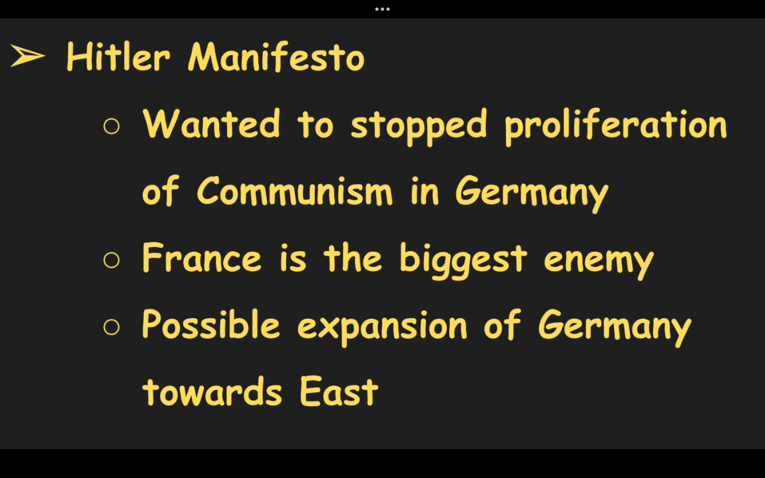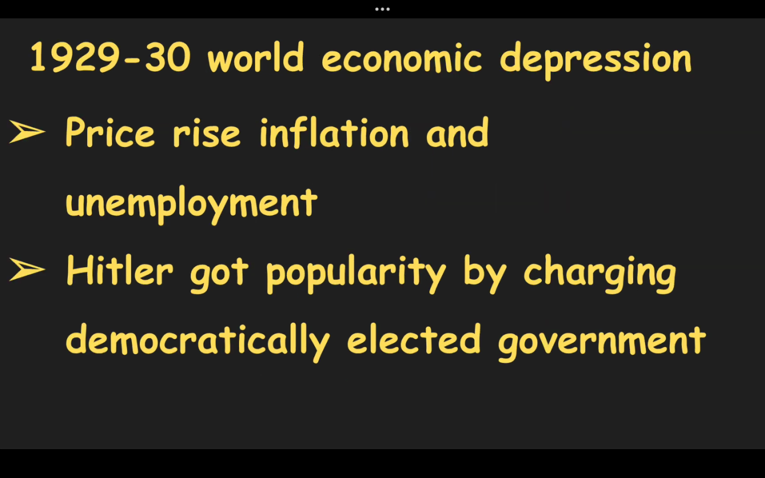Hitler wanted to stop the proliferation of communism in Germany and he declared France as the biggest enemy of Germany. He said that the possible expansion of Germany could be towards the east. During the 1929-30 World Economic Depression, there was huge price rise and unemployment. For this also Hitler blamed the democratically elected government, due to which he got huge popularity.